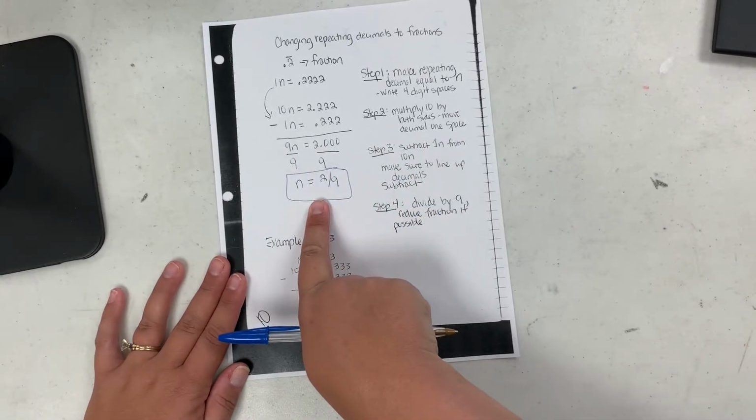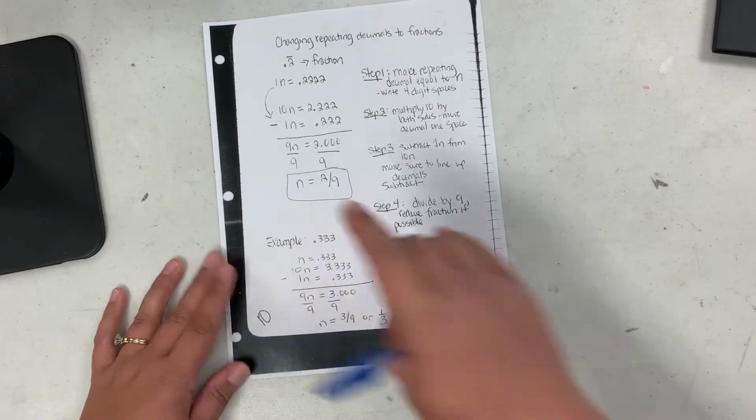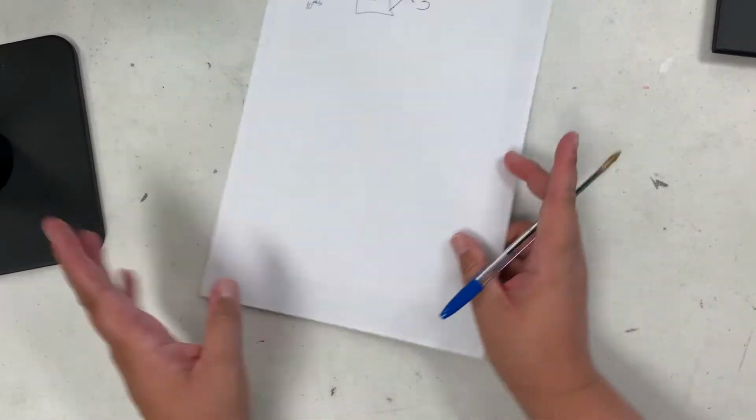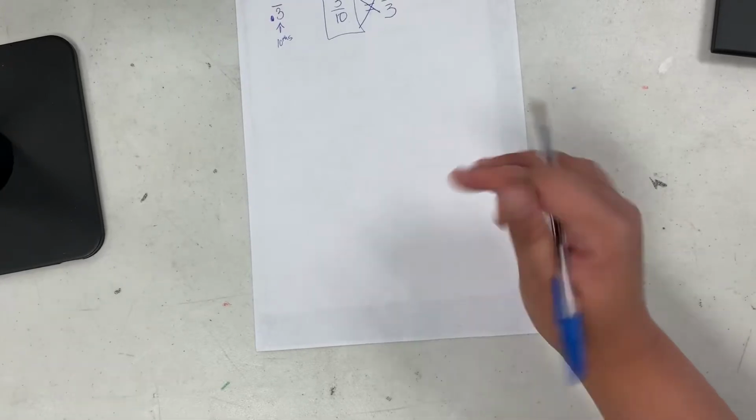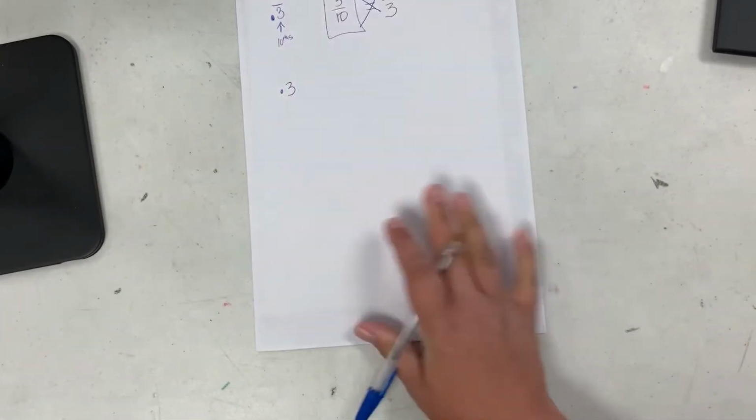There's the repeating fraction. So let's go back to 1/3 and model it. It's our most famous one. We know the answer has to be 1/3. So if we have this, and we know the answer has to be 1/3, let's see if we can get it using the steps they just told us.